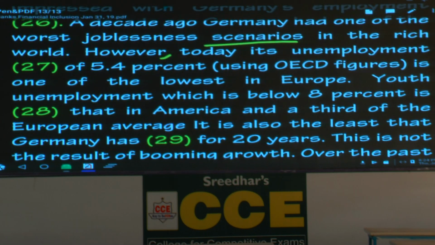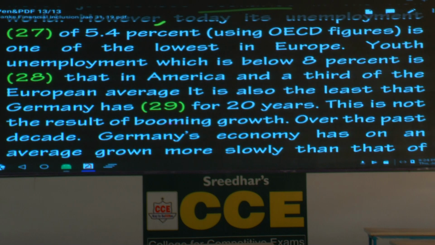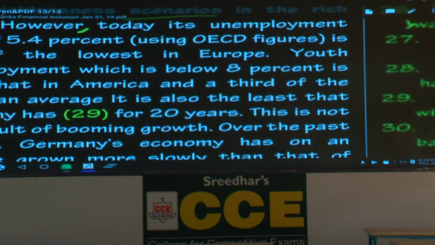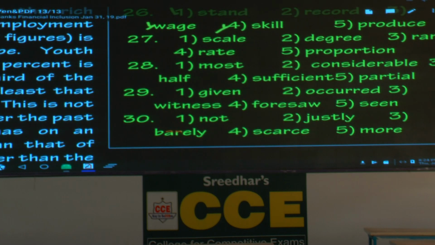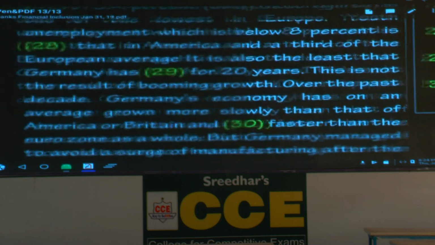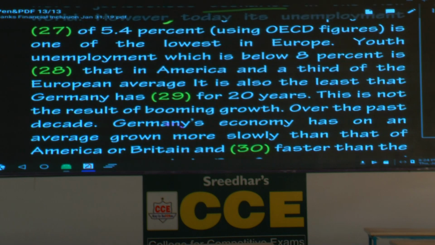Unemployment rate of 5.4% using OECD figures is one of the lowest in Europe. That's a record. Next, youth unemployment, which is below 8%, is that in America. It should be full, one-third, half, something. So which option says half that? Third option is the answer. Youth unemployment, which is below 8%, is half that in America and a third of the European average. Full stop.